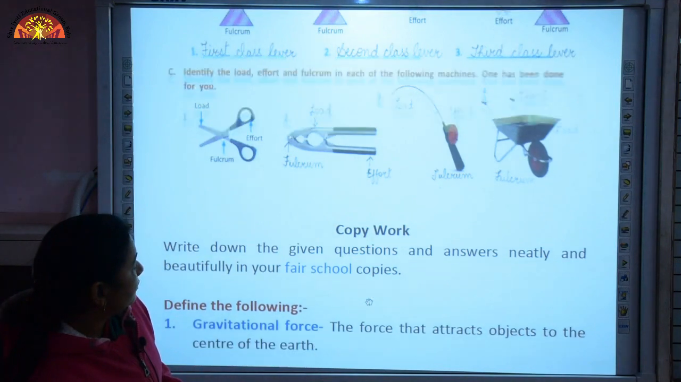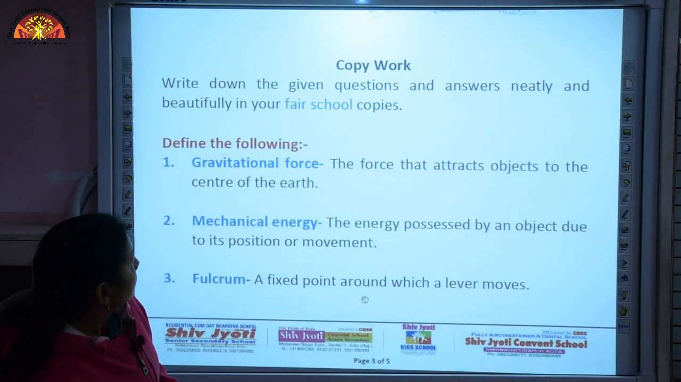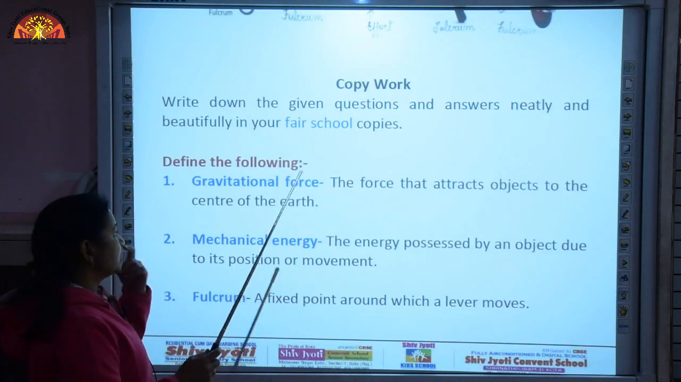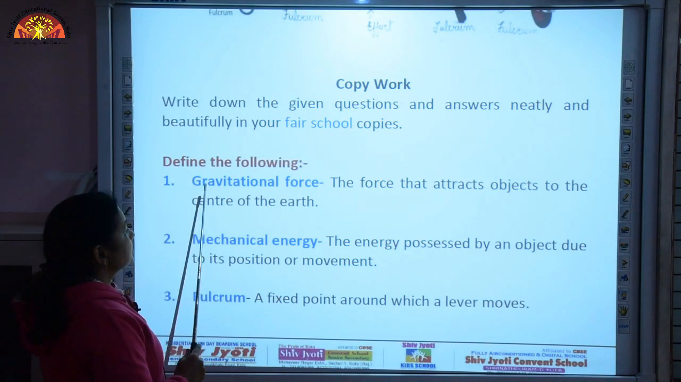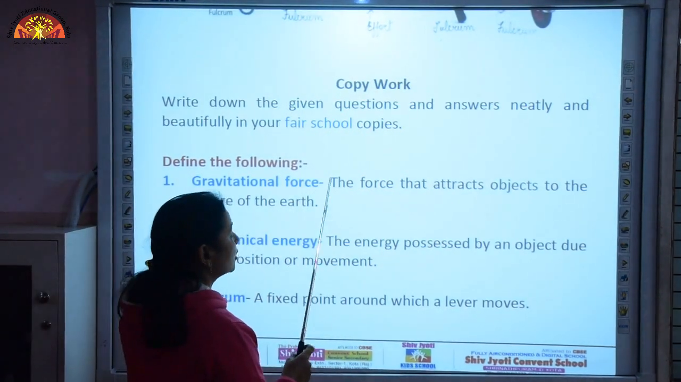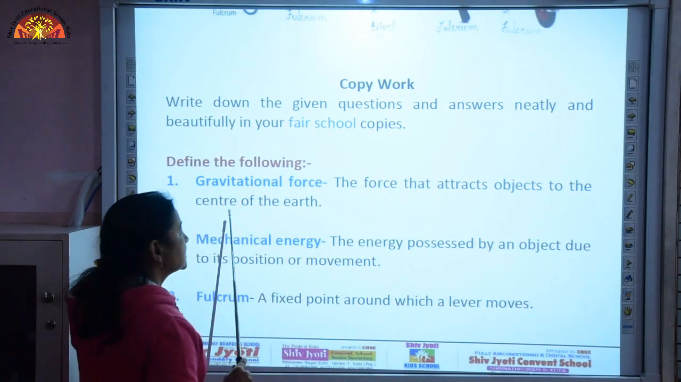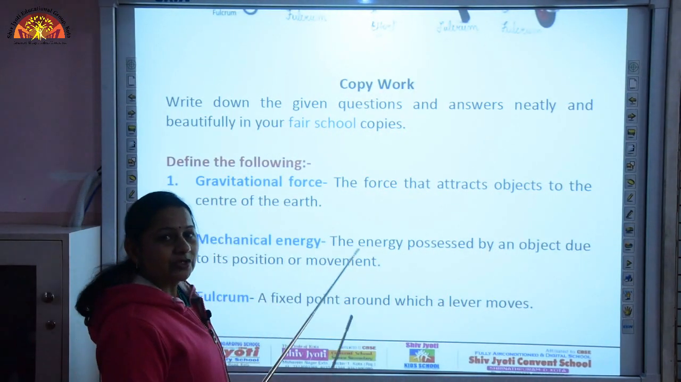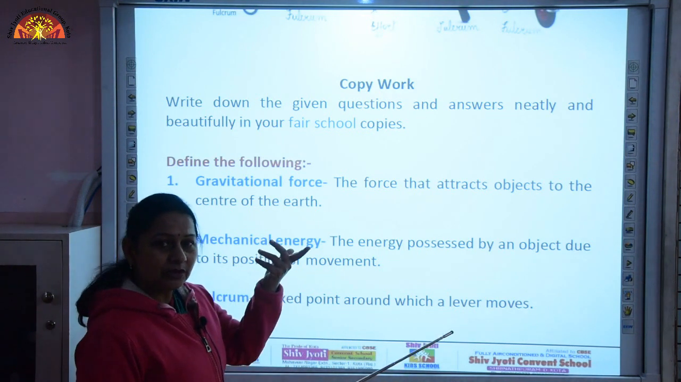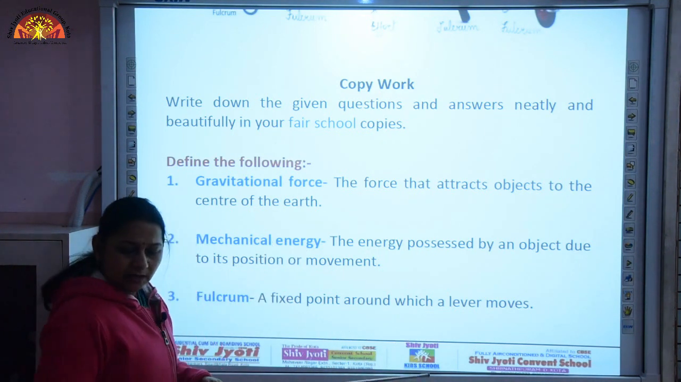Then we come to copy work. First of all, 3 definitions are there. First definition is gravitational force. What is gravitational force? It is the force that attracts objects to the center of the earth. Due to this gravity, a ball which is thrown in the sky comes down again.